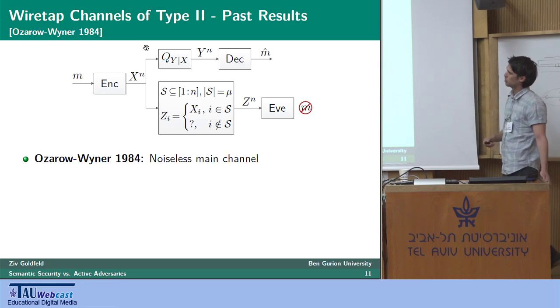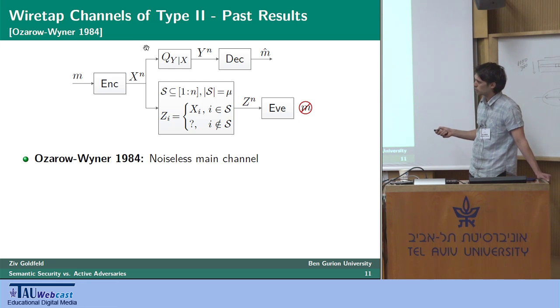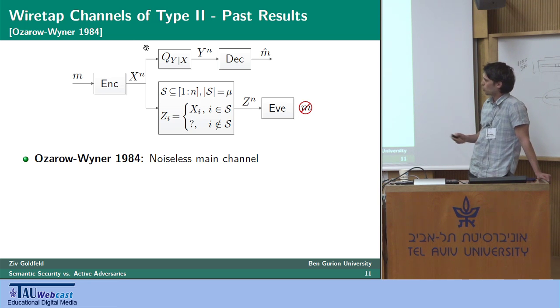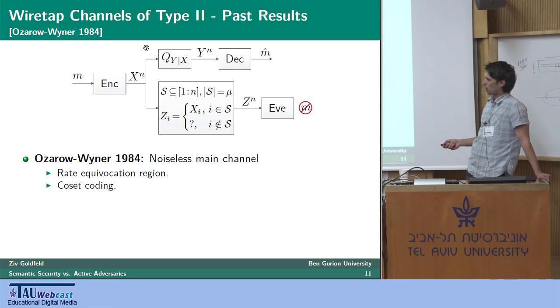And this problem, as I said, was introduced by Ozarow and Wyner in '84. However, they studied the noiseless main channel case, where this is an identity mapping. And under this scenario, they gave a full solution to the problem. They gave a single-letter characterization of the rate-equivocation region, building on a pretty unique coset coding scheme in their proof of achievability.